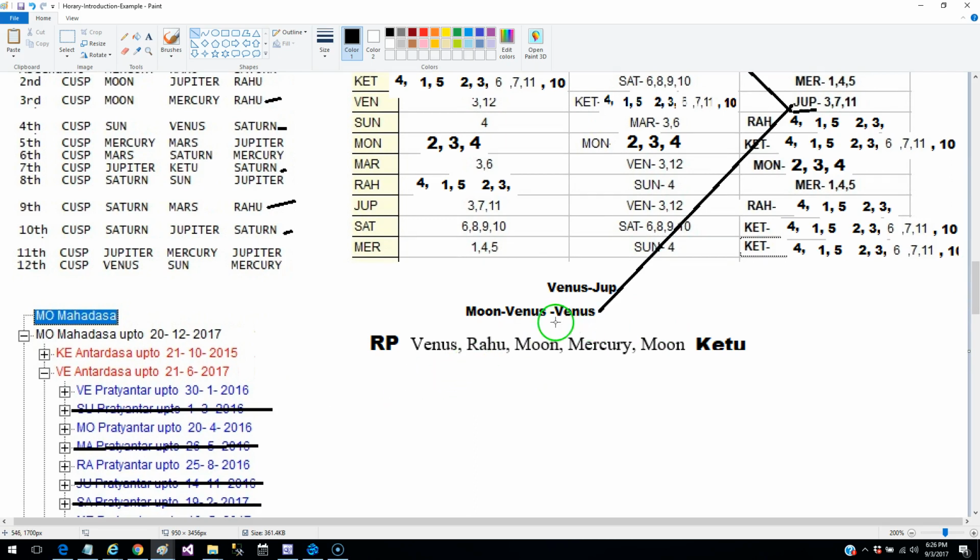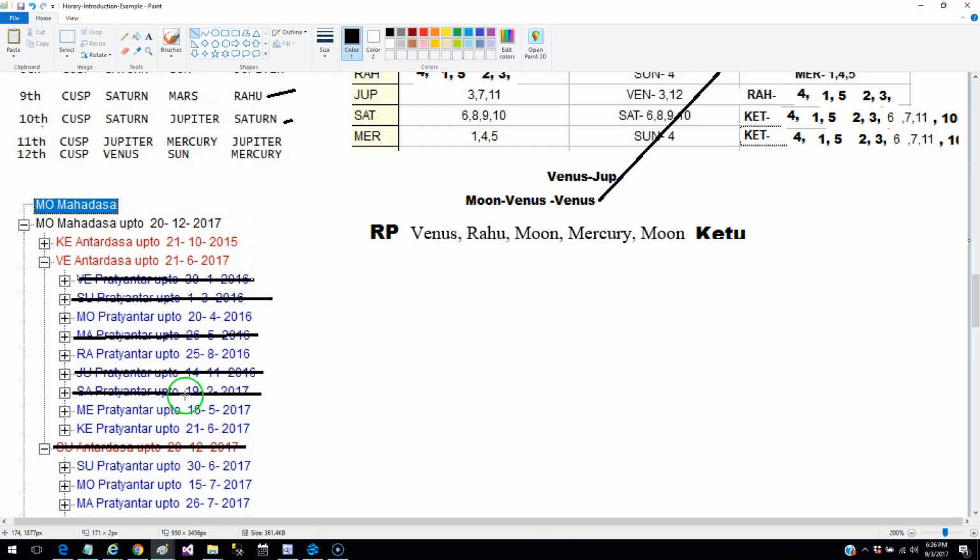So Moon, Venus and Venus will not give the result. The thing will not happen. The deal will not happen, and the papers will not be signed during Moon, Venus, Venus. So now we can eliminate this also. Now the next question is about Moon,